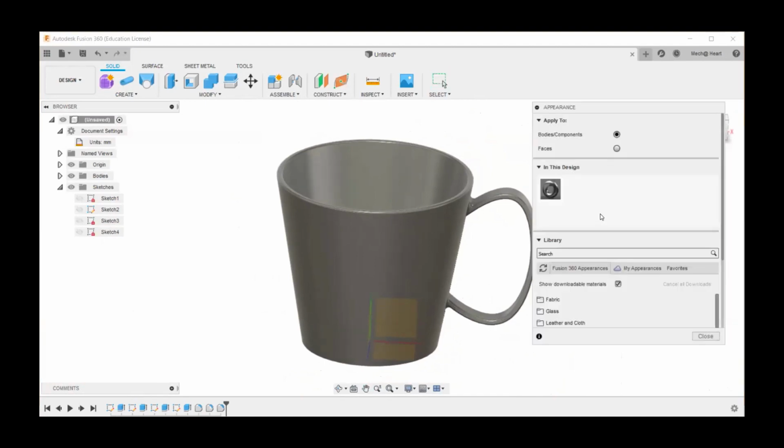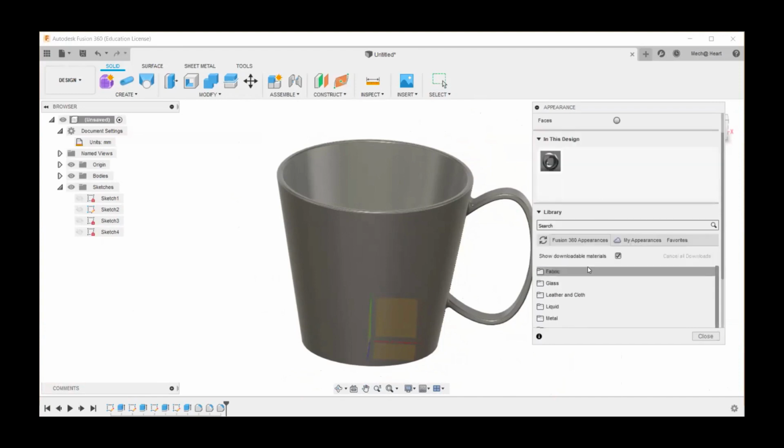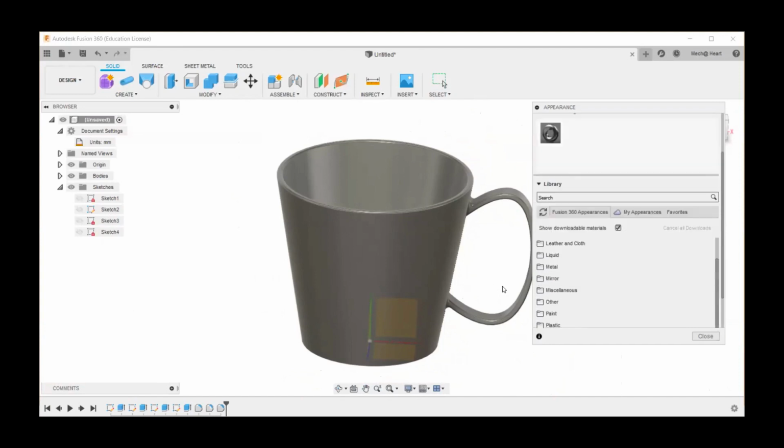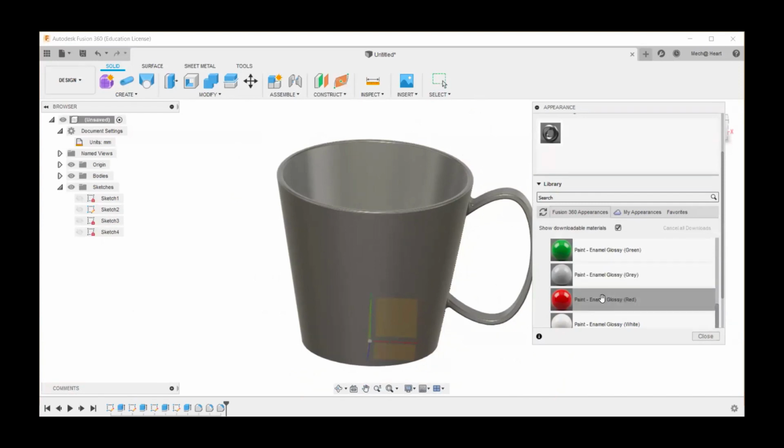You just need to click A on your keyboard and appearances will appear. So this is a place where you can give your favorite colors to this cup. So I'm going to select glossy, and I'll be adding a color to this. Say I'm adding this red color.